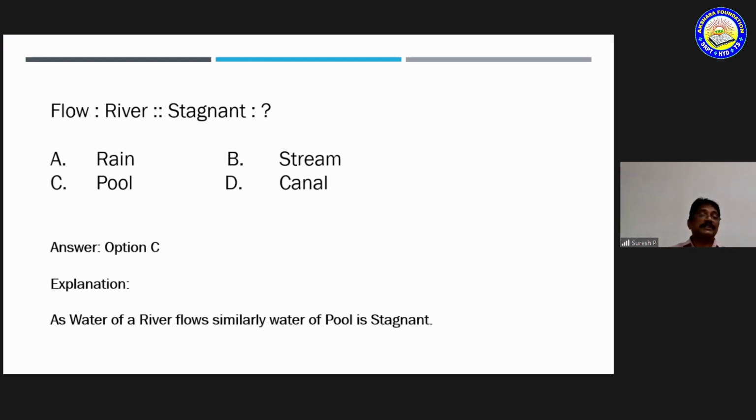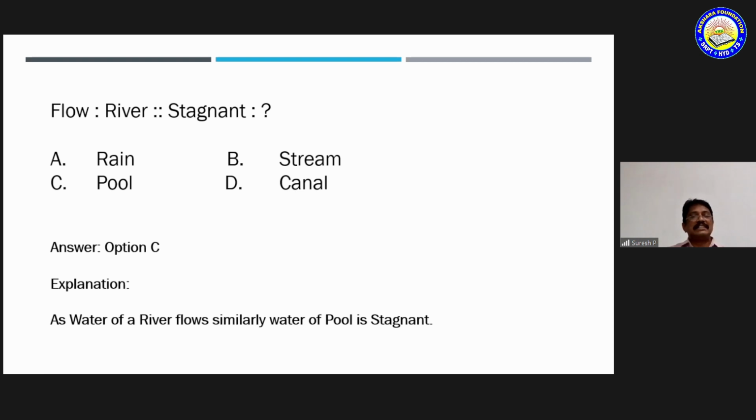Flow, river, stagnant. Generally, water flows in a river. Water flows in river, correct? Stagnant. In which thing will the water or liquid be stagnant? Rain will not be stagnant.